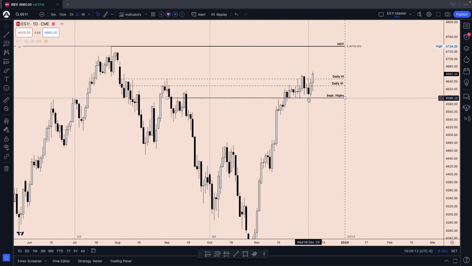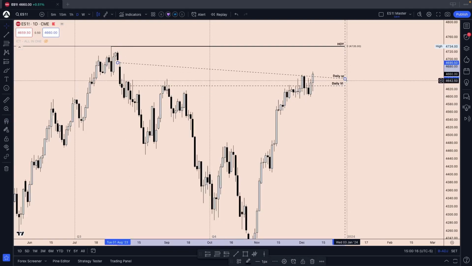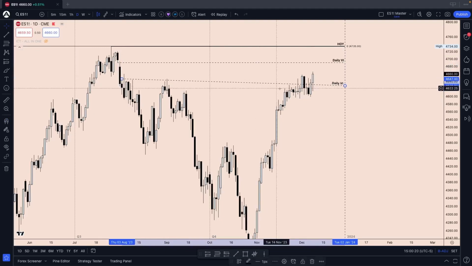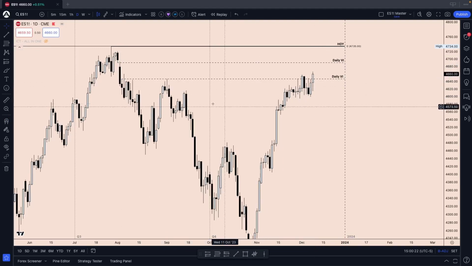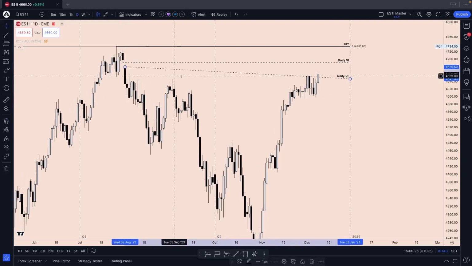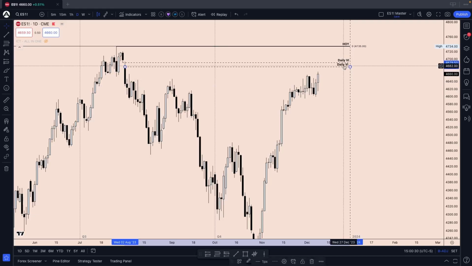Get rid of this line, get rid of that line. That's our daily volume imbalance. We can keep that on. And I received a question why I'm not merging the daily volume imbalance and the daily bearish fair value gap right here. No, actually that's the daily volume imbalance right here.